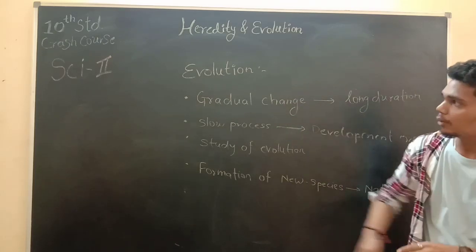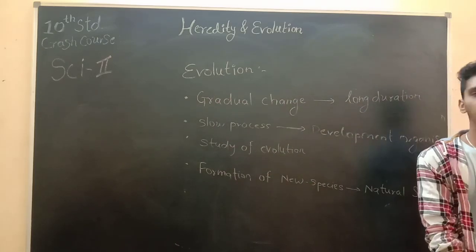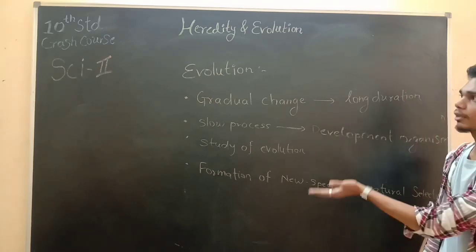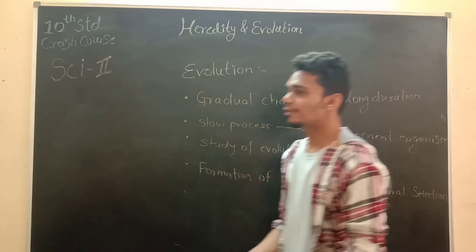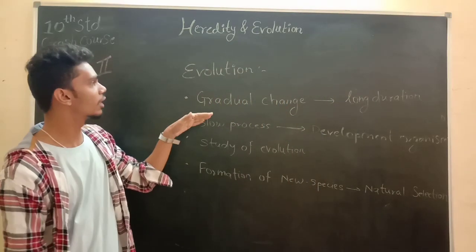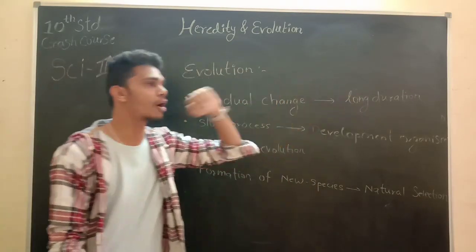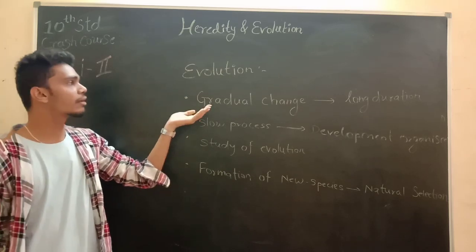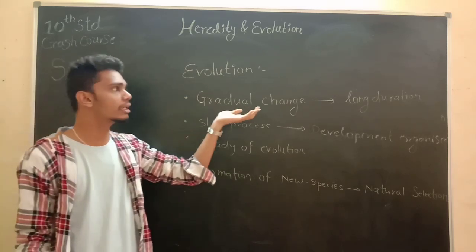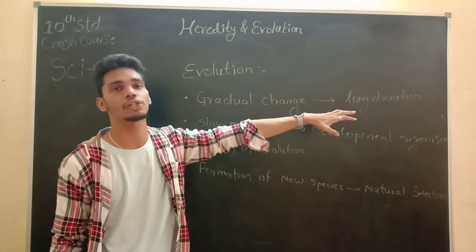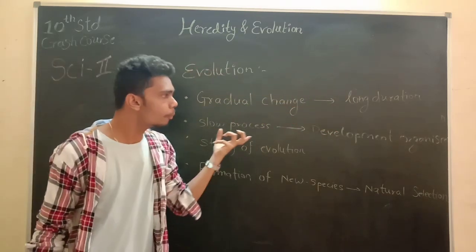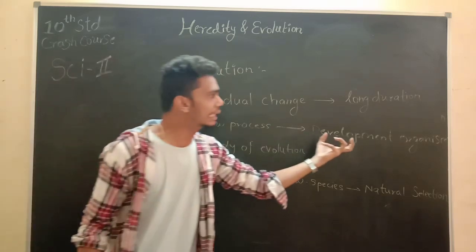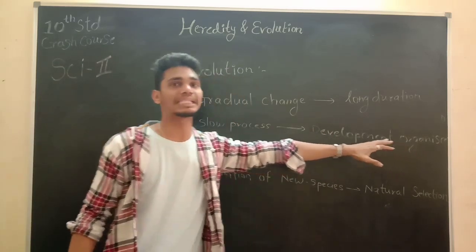So here I have given you 4 key points, and on the basis of this we are going to describe what evolution is. When you talk about evolution, what is evolution? First, it is a gradual change over a long duration. So how can you define that? Evolution is defined as a gradual change of a living organism over a long duration or period. The evolution is a very slow process in which the development of organisms takes place.